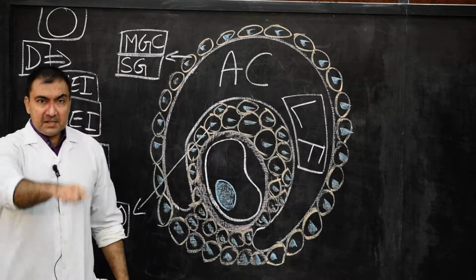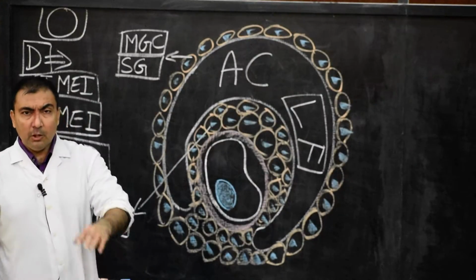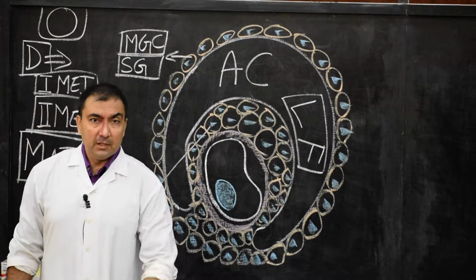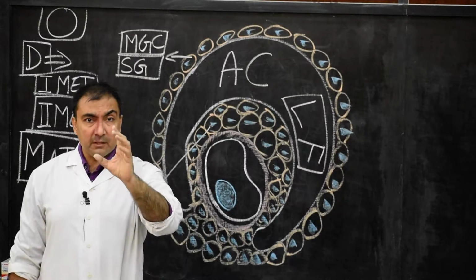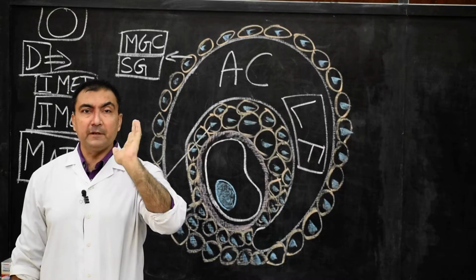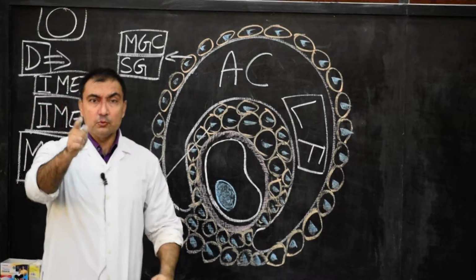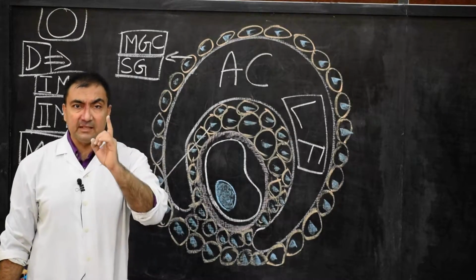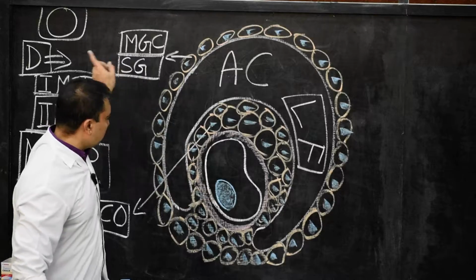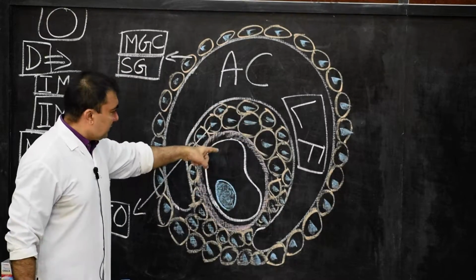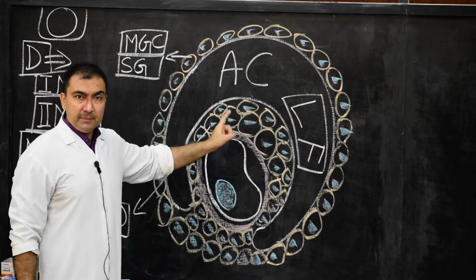Now the last change that will take place throughout this process of oogenesis is the last change in the development of one mature follicle, which is called the Graafian follicle. And the Graafian follicle is one of the important stages in oogenesis. Many a time this is asked as a short note. Write a short note on Graafian follicle only, where you have to pass through all these stages. So here we are going to reach the stage of Graafian follicle, and that will be the final diagram.